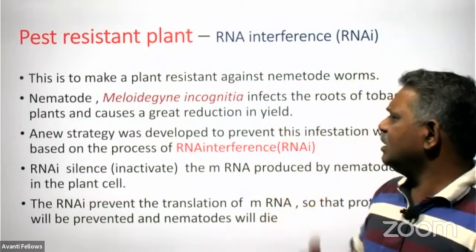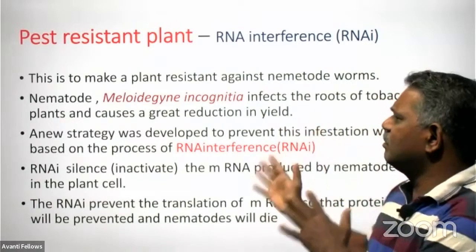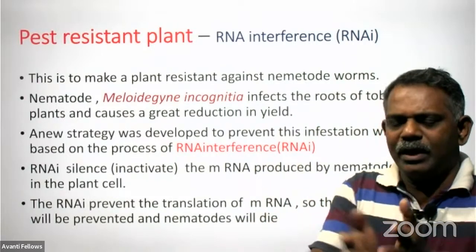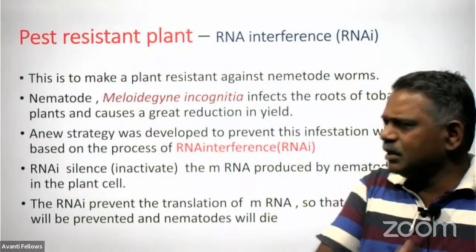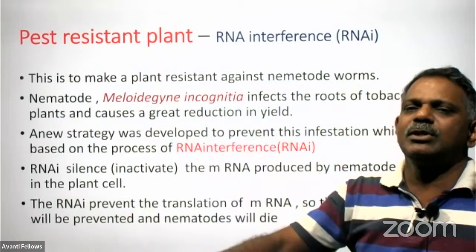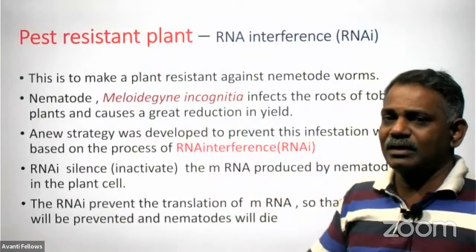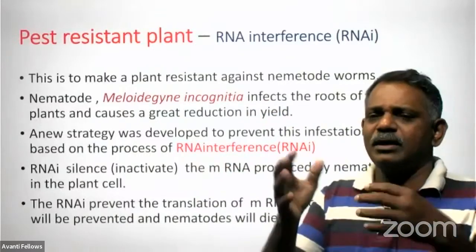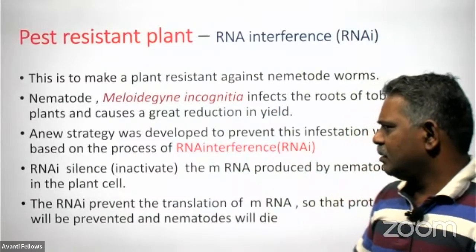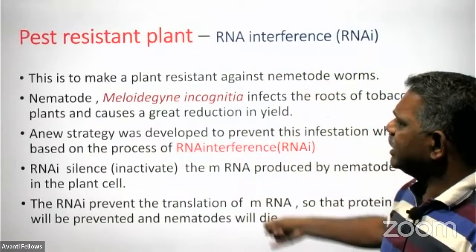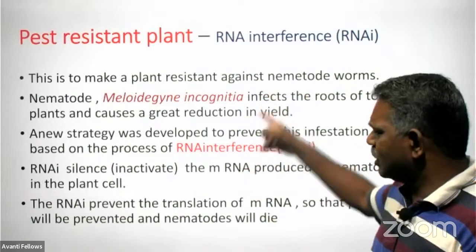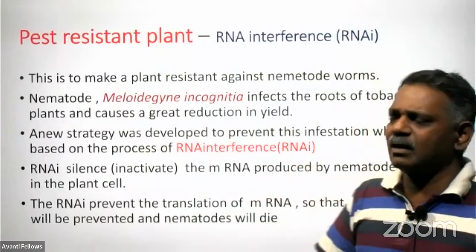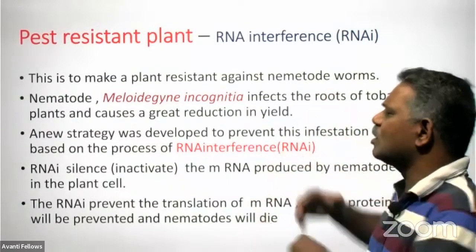So after infecting this plant, the nematode produces mRNA, and by using this mRNA and by utilizing the machinery of the plant, it carries out protein translation in the body, and finally it destroys the crop and reduces the yield production. But here in this technique, in case of the plant, you know that there is a particular RNA, we call it RNAi. RNAi is there in the crop. RNAi is there in the tobacco plant.